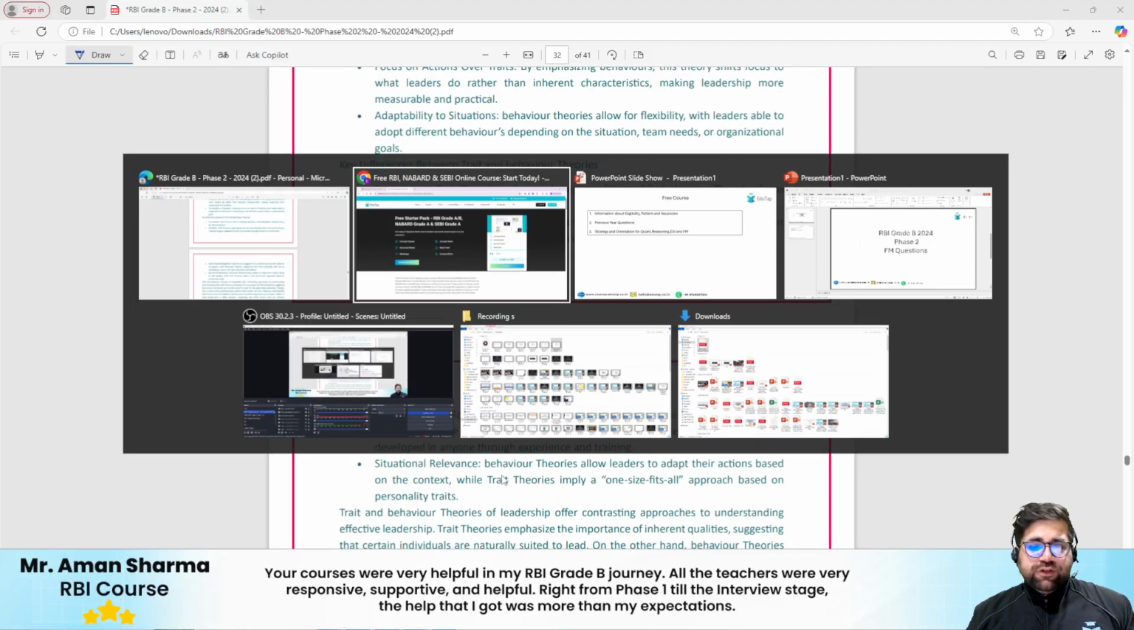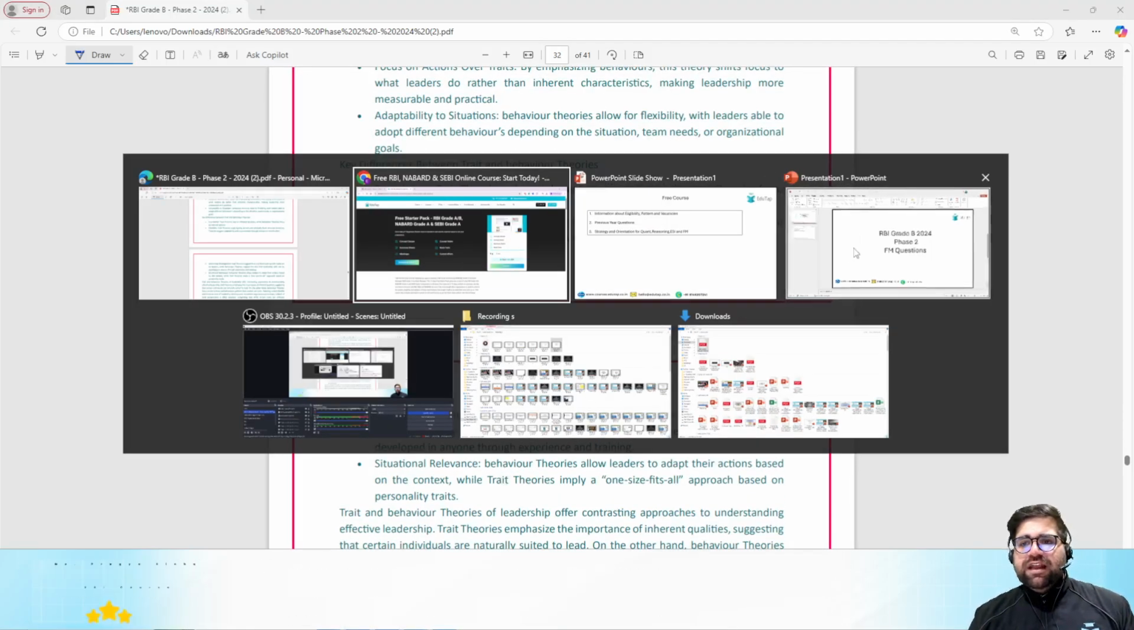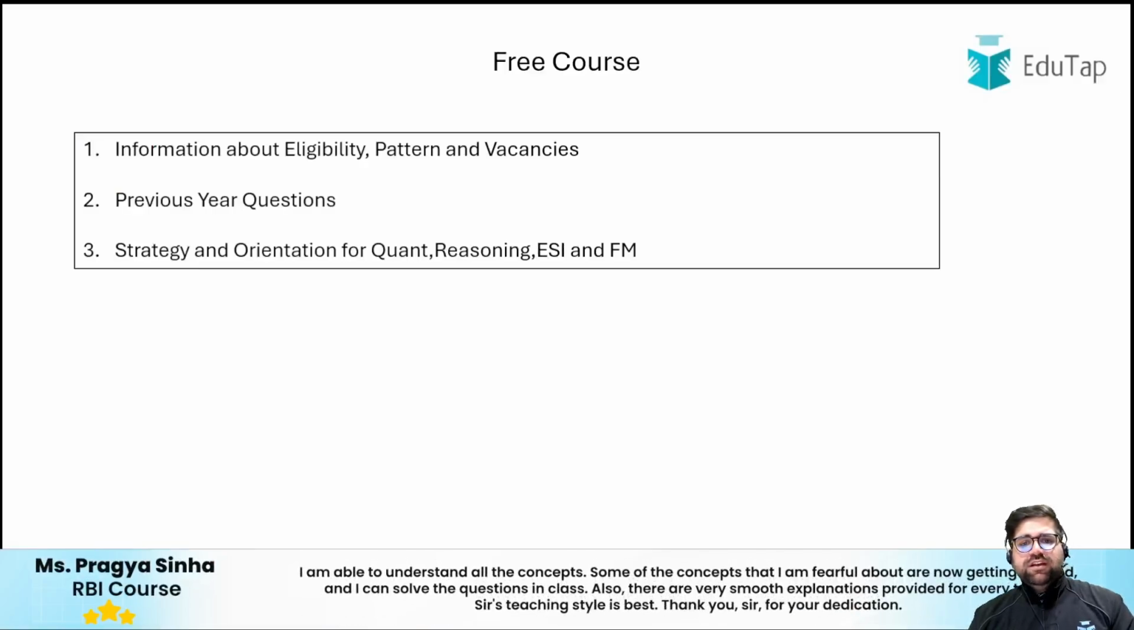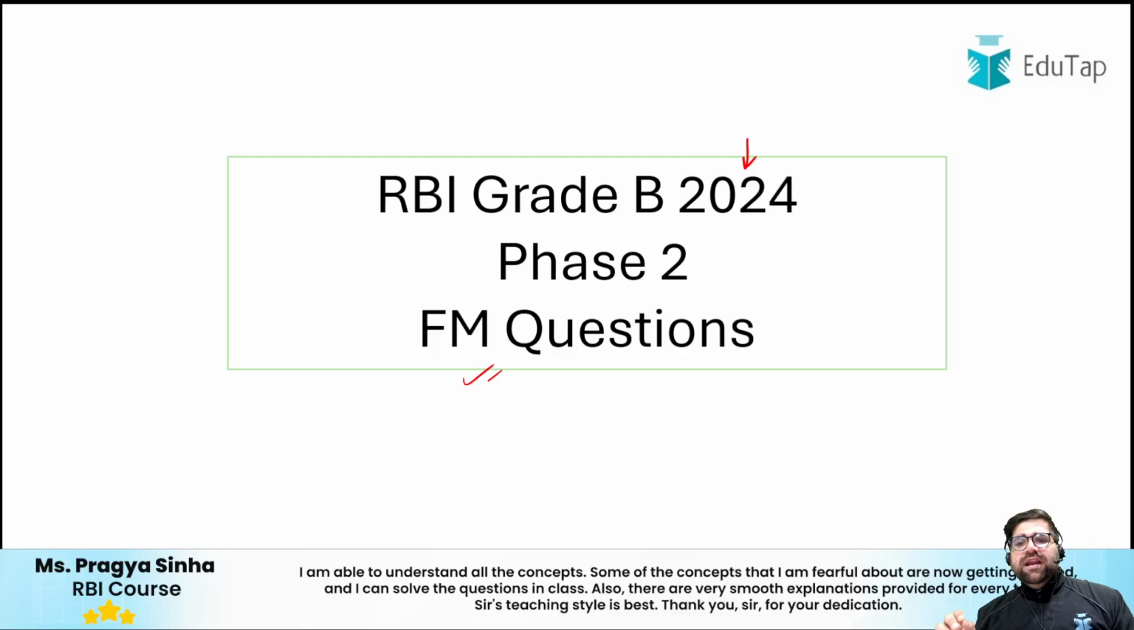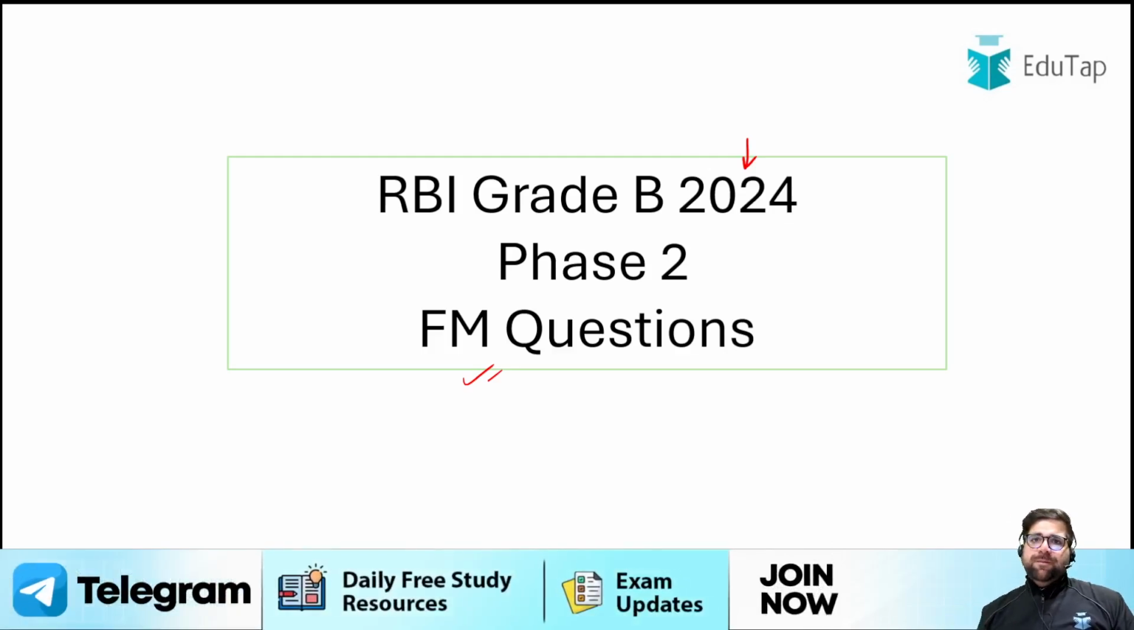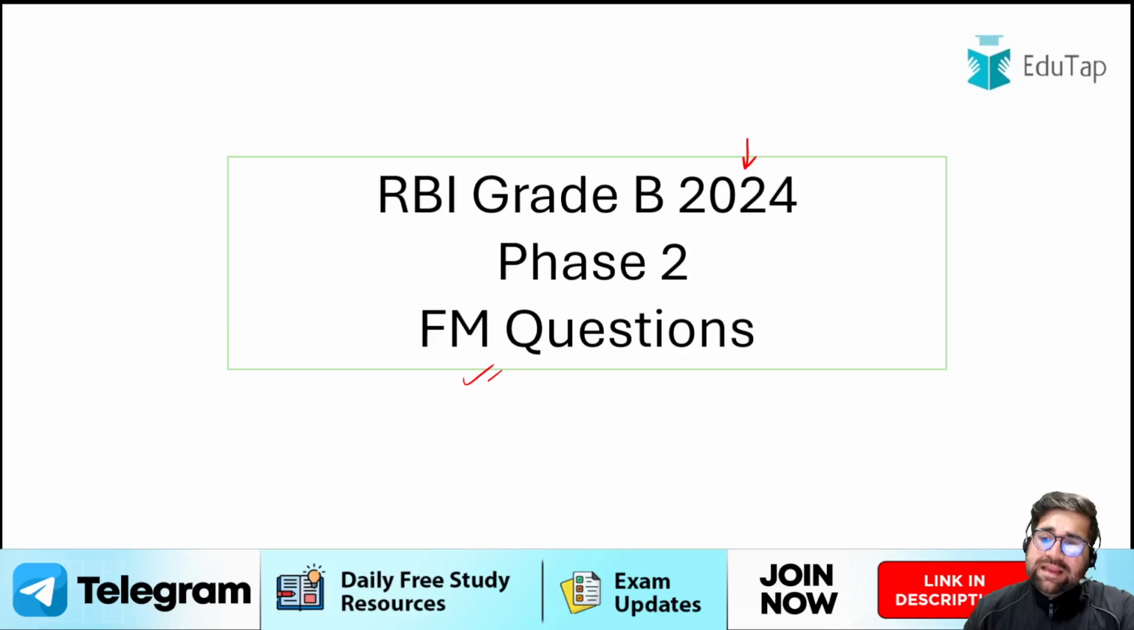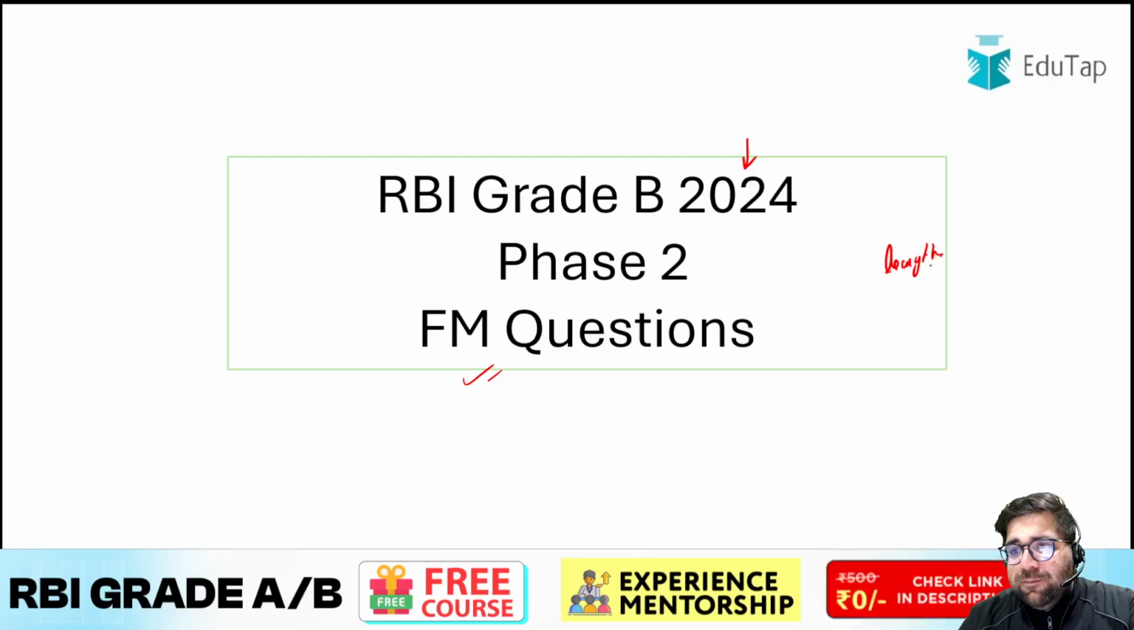Okay, so that, my friends, completes our discussion regarding all the different types of questions which were asked in the RBI Grade B 2024 FM paper, objective and descriptive. Yes, I know the paper was lengthy, the paper was a bit confusing as well.